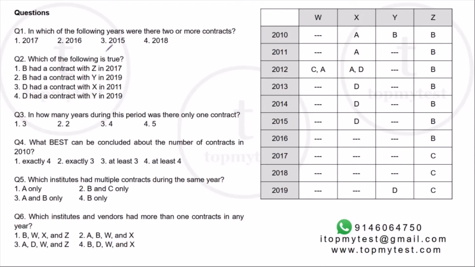2017, there was only one contract. 2016, there was only one contract. 2015, there are two contracts. Option 3. Okay. Second one, which of the following is true?